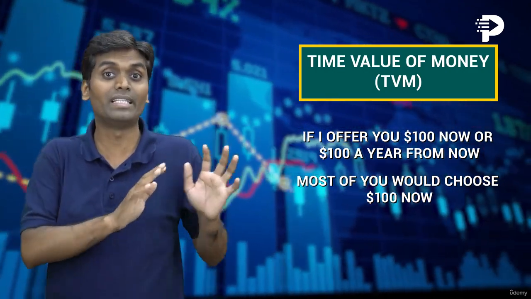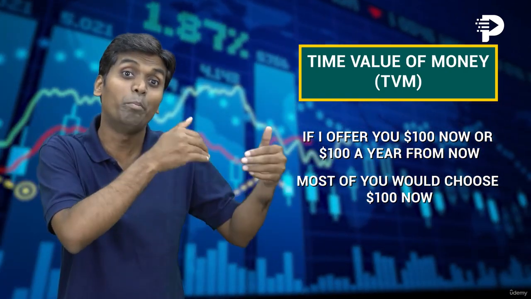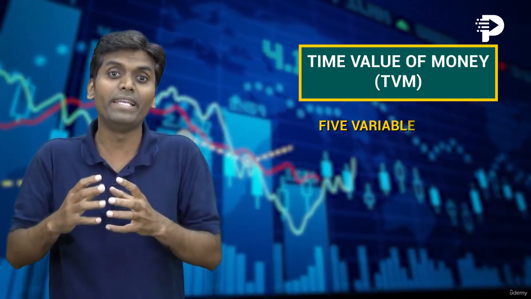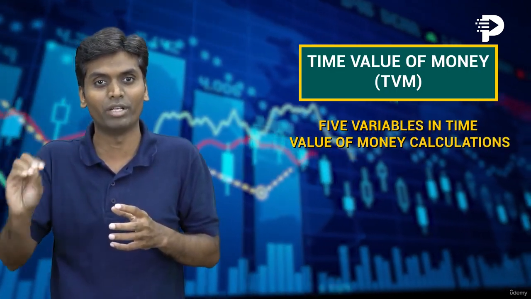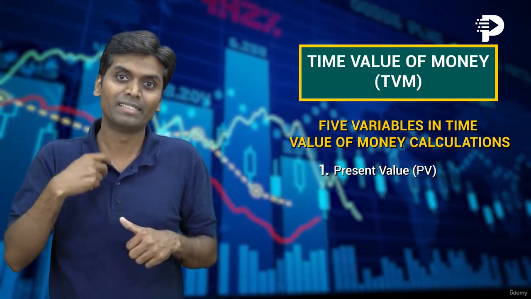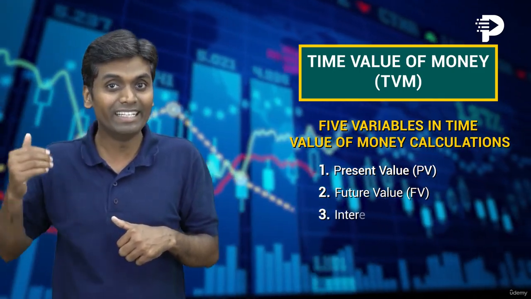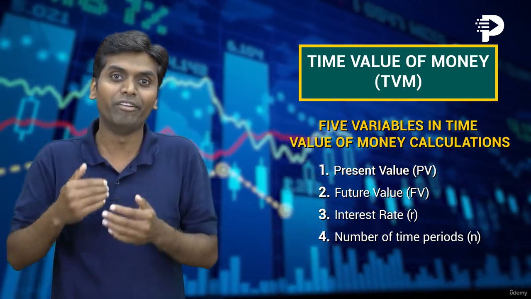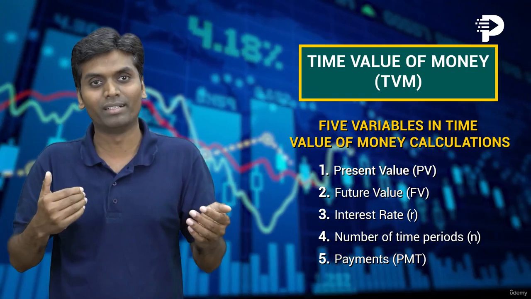Now that we understand the basic concept, let's dive deeper into the components of time value of money. There are mainly 5 variables involved in time value of money calculations. First one, present value. Second one, future value. Third one, interest rate. Fourth one, number of time periods. And the fifth one, payments. Now let's discuss each one.